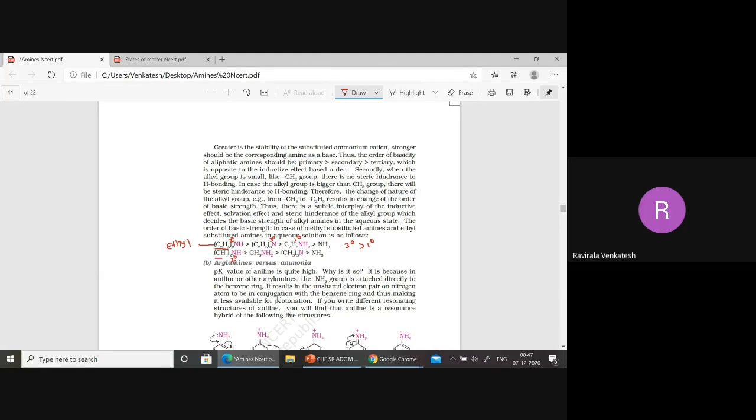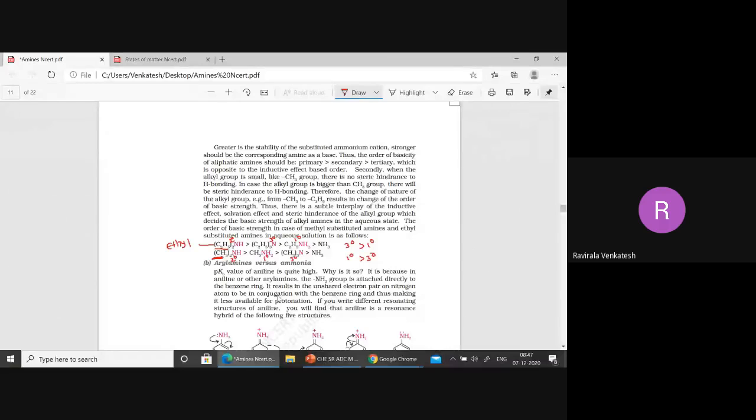But when you take methyl groups, beta, secondary is always first only. Primary is more basic than the tertiary. I am writing here: primary is more basic than the tertiary. So what is the reason behind this one?